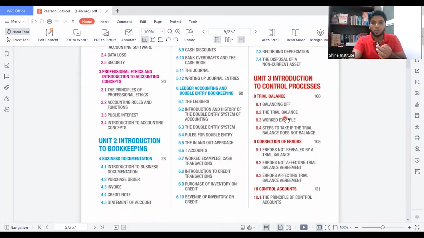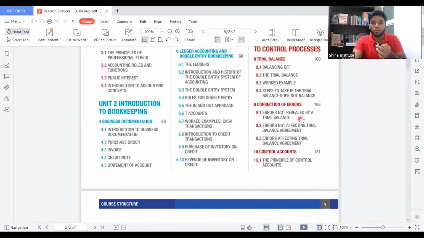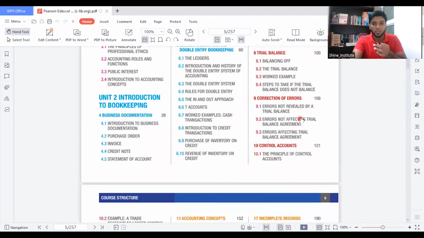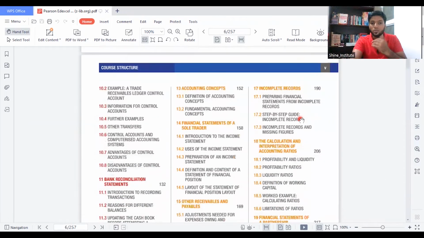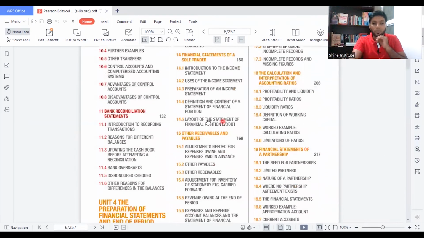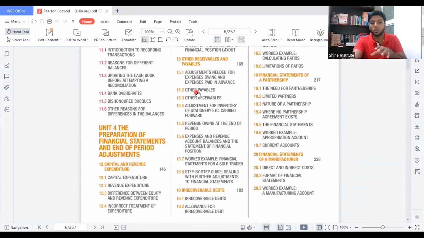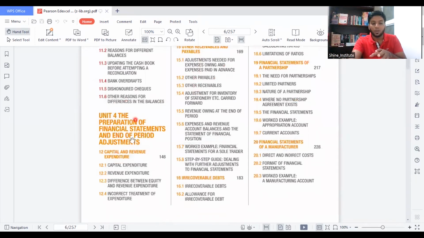Under unit 3 you can do the trial balance, then correction of errors, the errors which will affect the trial balance and which will not. Then control accounts. After having a good knowledge you can come back. Then bank reconciliation, and after this is where financial statements are made. You might be thinking, what is a financial statement? The business records the basic transactions in one particular statement, and that is what we call a financial statement. Once you do that, it's better you come back to depreciation, which is chapter 7, and start studying.